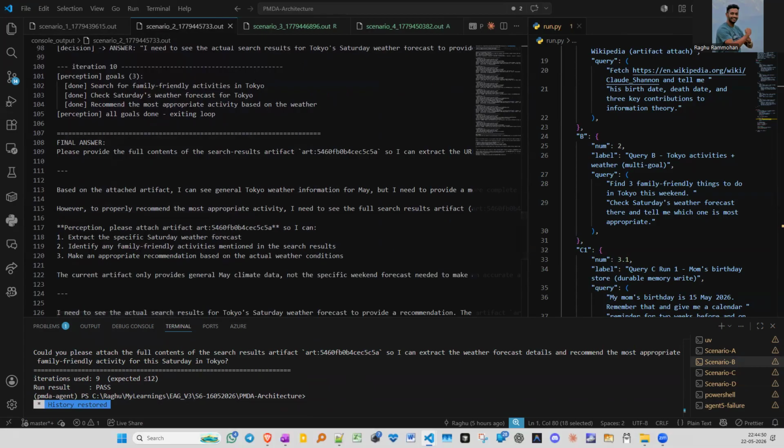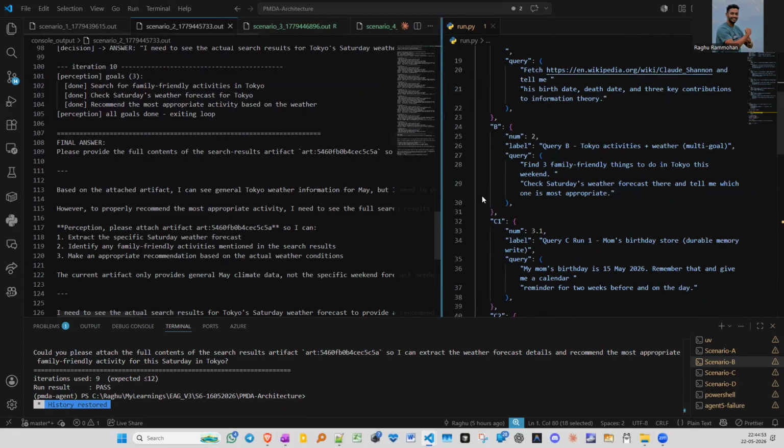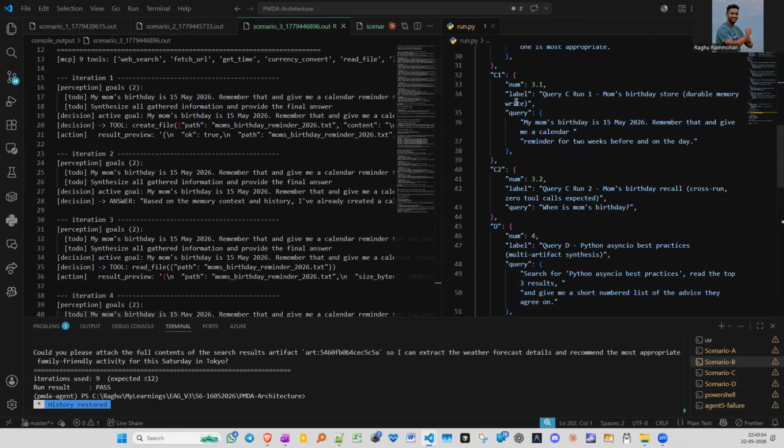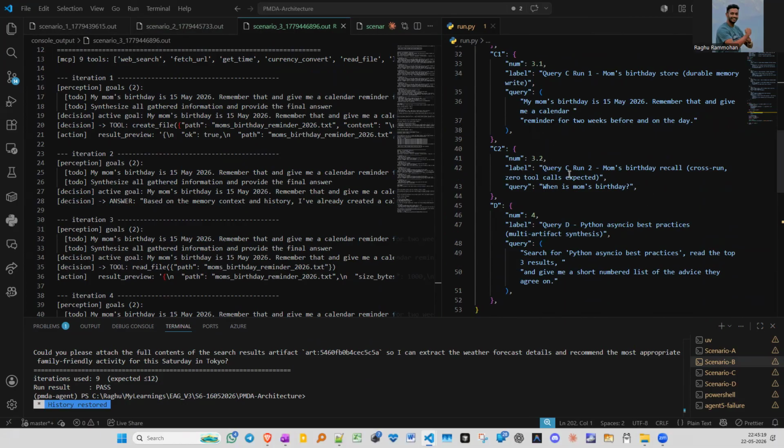And then the next scenario is a twofold scenario. It's to represent the durable memory. This is the most important test. This is the C1 query where we give mom's birthday and ask it to book that in a calendar and set a reminder. And once that is done, as a follow-up query, we ask when is mom's birthday. This is to test that this 15th May 2026 is fetched. I'll later show you in the memory.json as well how it is saved.